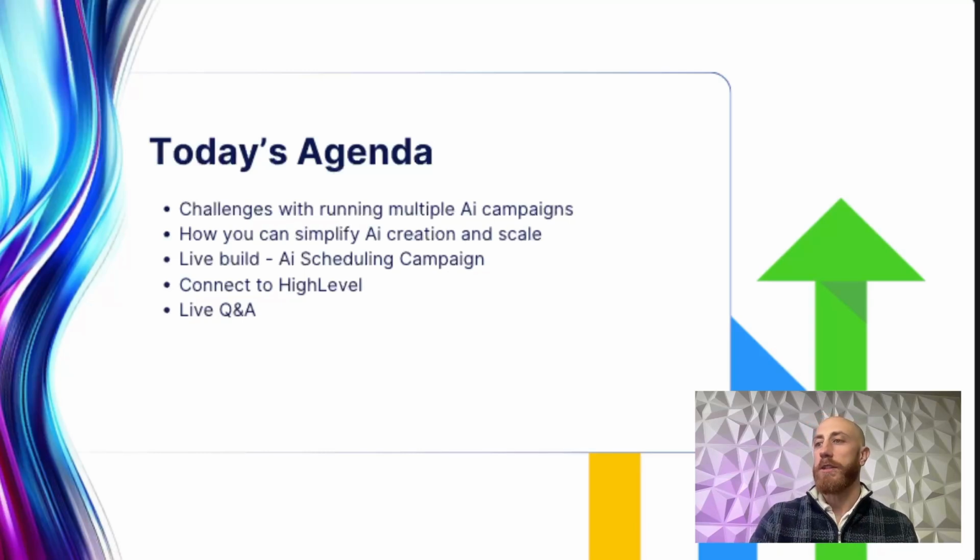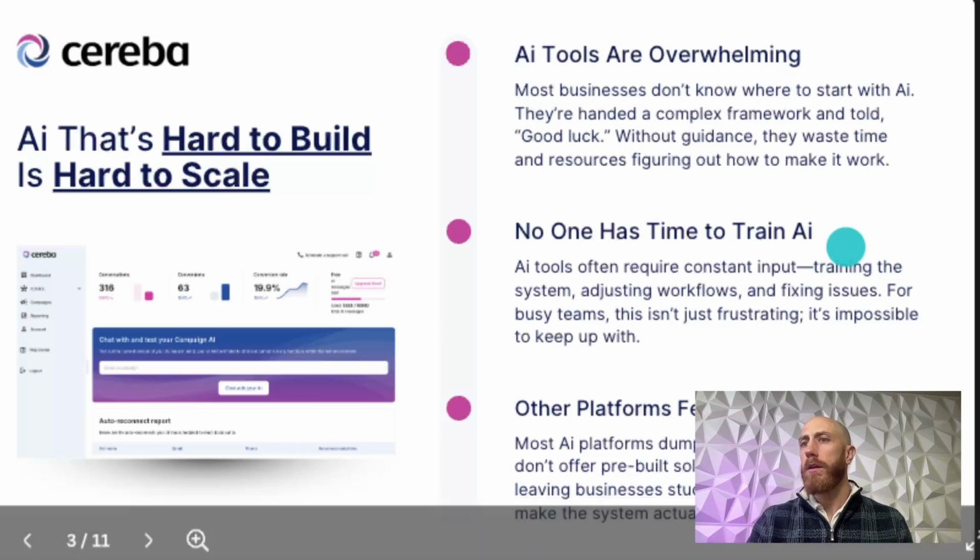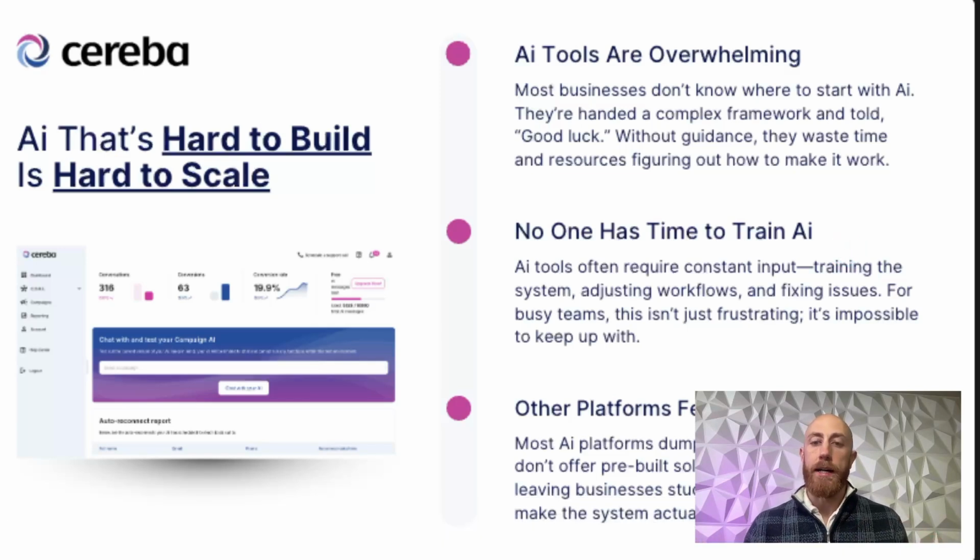So just to kick it off, I want to talk about some of the challenges with running multiple AI chat campaigns. When you have multiple AIs, setting up one AI is hard enough, right? So let's say you're building it yourself. Actually, let me fix this for you guys so you can see the slides that I'm talking about.